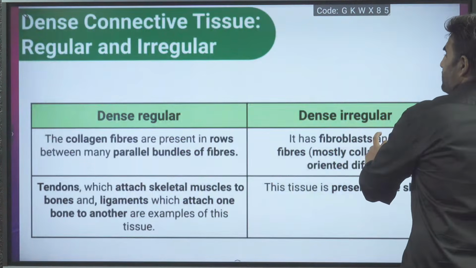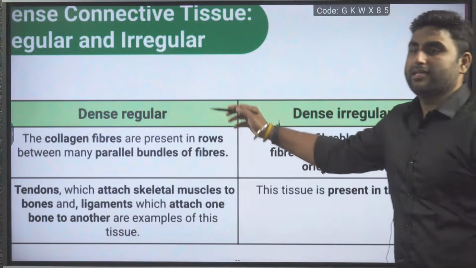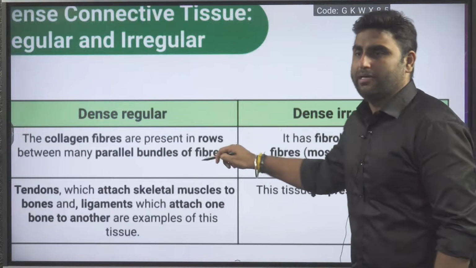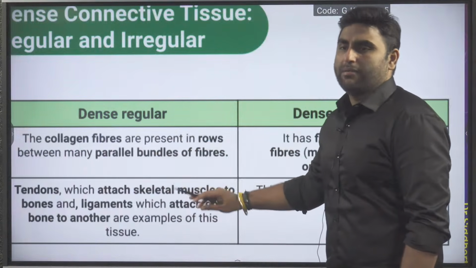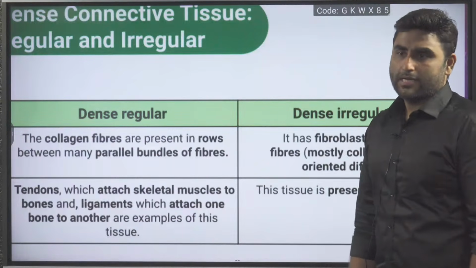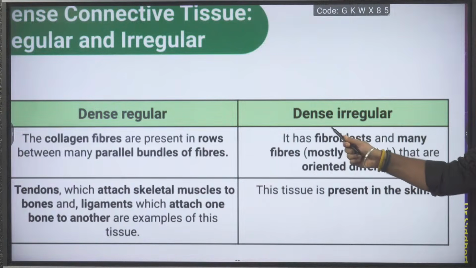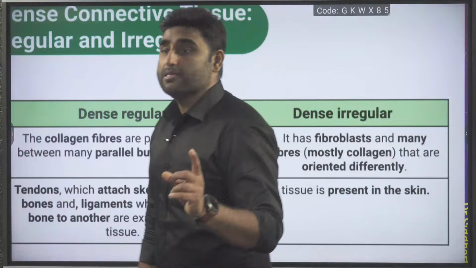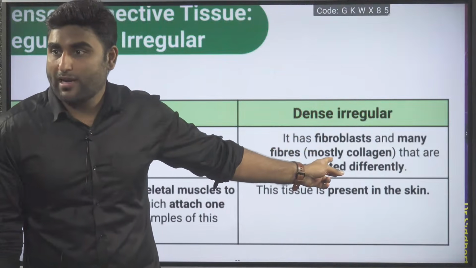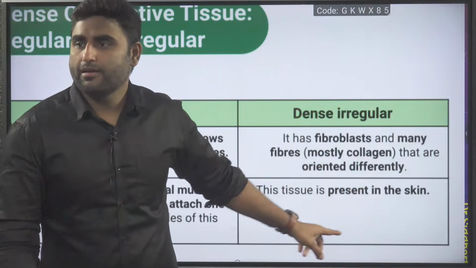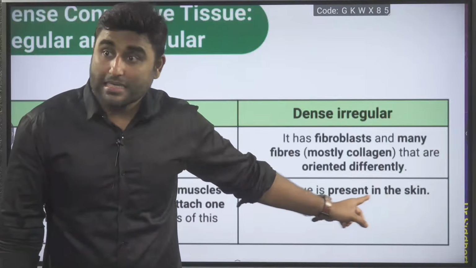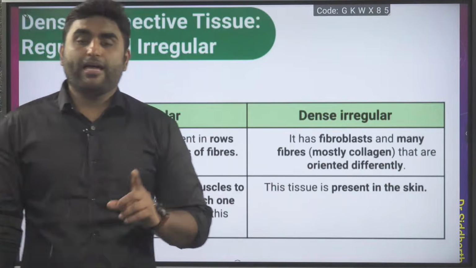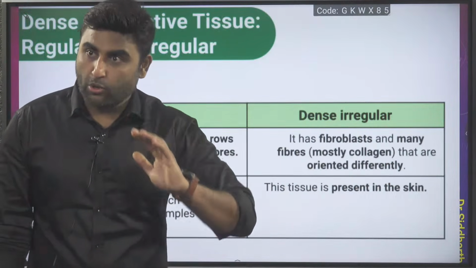Next NCERT line. In dense regular, collagen fibers are present in rows, in parallel bundles of fibers. Tendon attaches skeletal muscle to bone, ligament attaches bone to bone. Correct? Dense irregular has fibroblasts and many fibers, mostly collagen fibers, oriented differently, meaning randomly. They are present in the skin, not beneath it. Areolar and adipose tissue are beneath the skin.